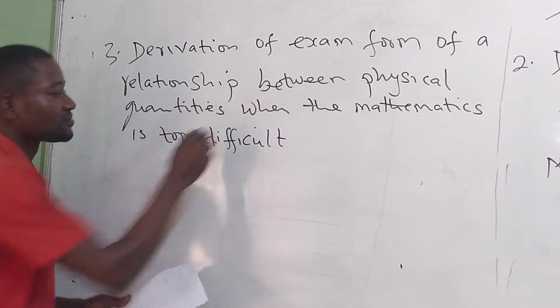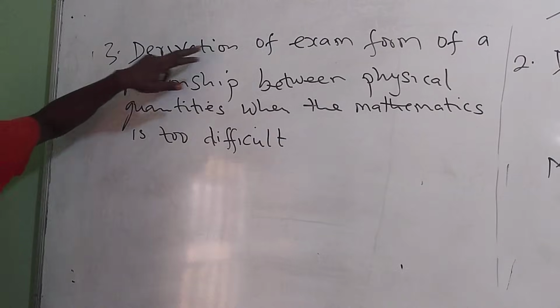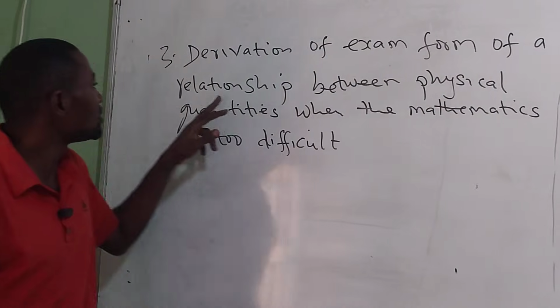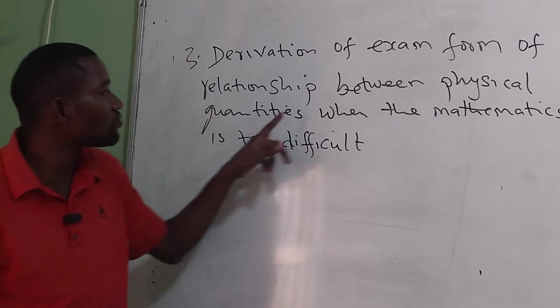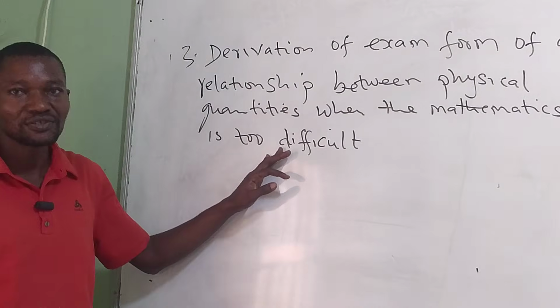Do you hear that? Through dimensional analysis, we can derive the exact form of a relationship between physical quantities when the mathematics is too difficult.